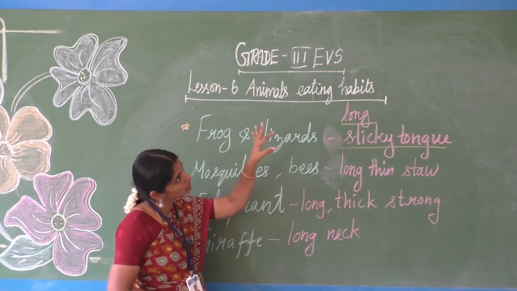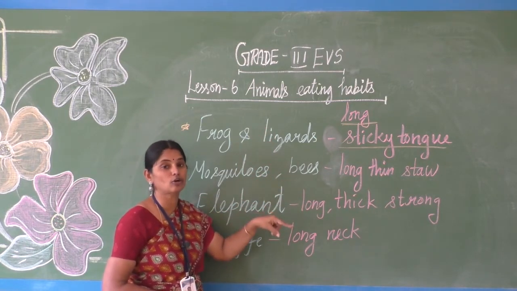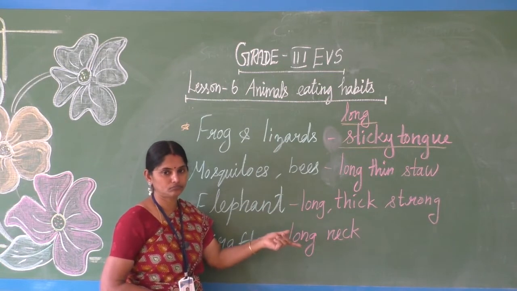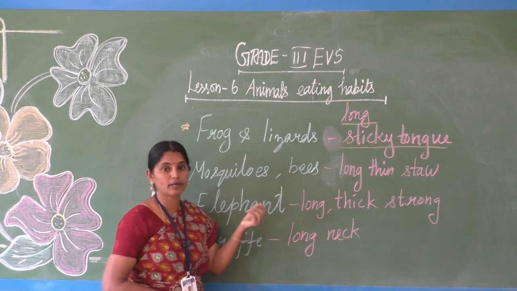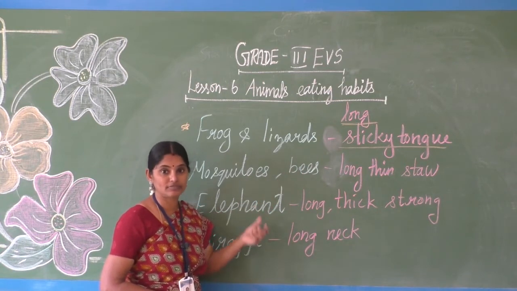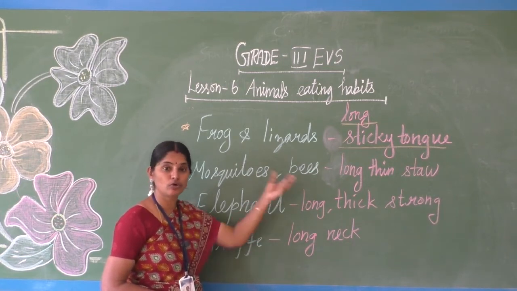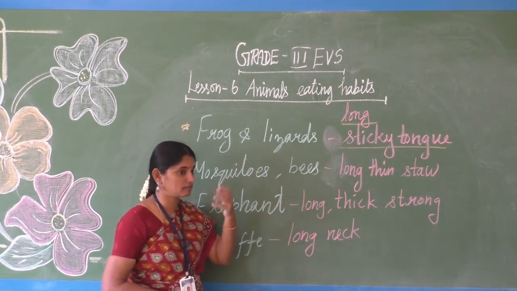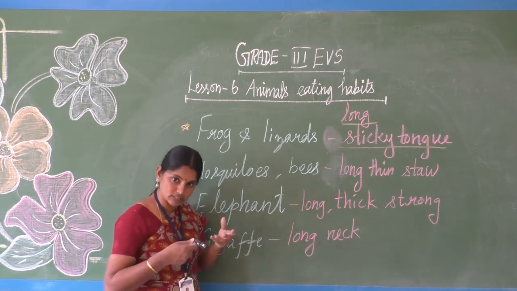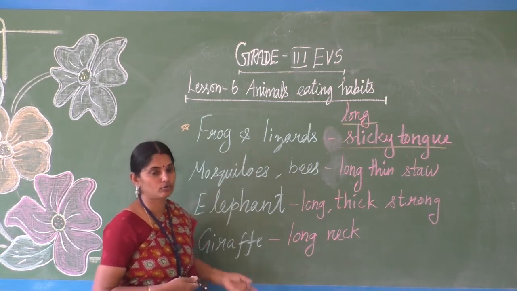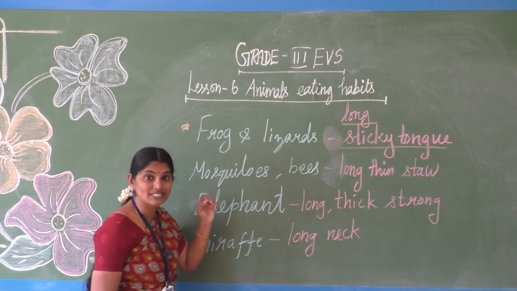Then when they take it and put it in the bee hive, now we can call that as honey. Okay, as long as it is in the flower it is nectar, after it goes to the bee hive we call it as honey. Bee hive is their house, hive means house. So when they put it in the bee's house, mixed with the saliva of the bee, after it is stored in the bee's mouth, the nectar from the flower turns into honey. Okay, so mosquito sucks the blood.